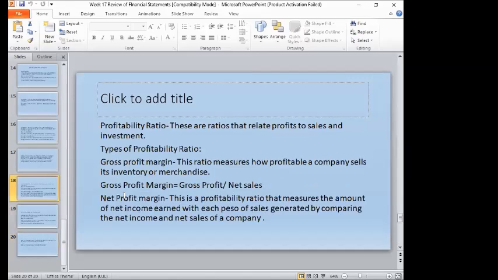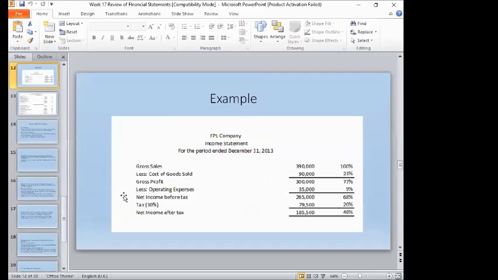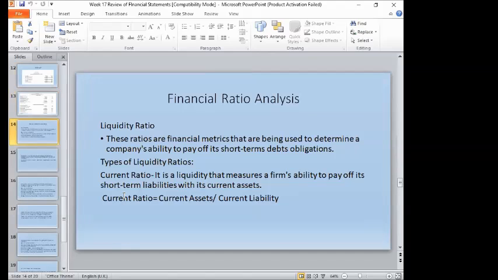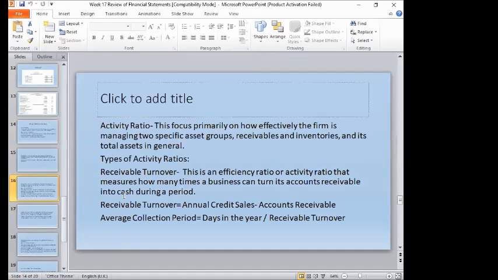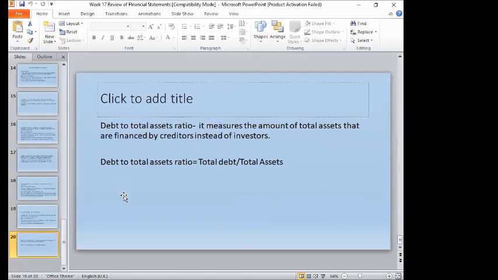So if you apply those in the financial statements, the balance sheet and income statement, they will give those percentages in order to analyze the financial performance that is subject for improvement.